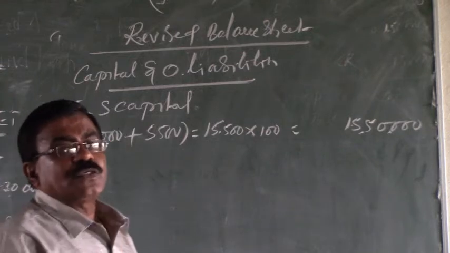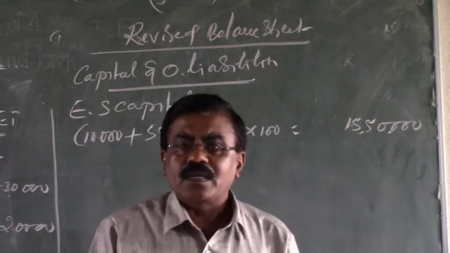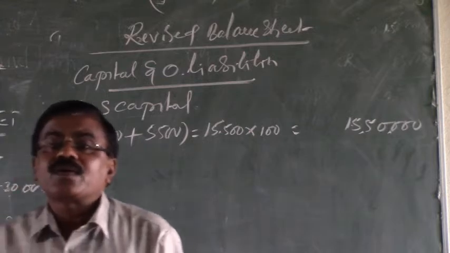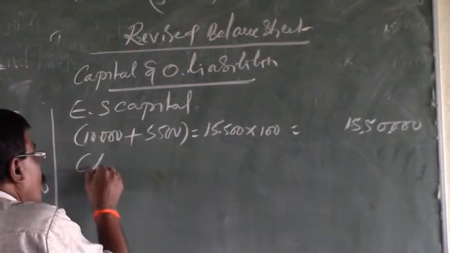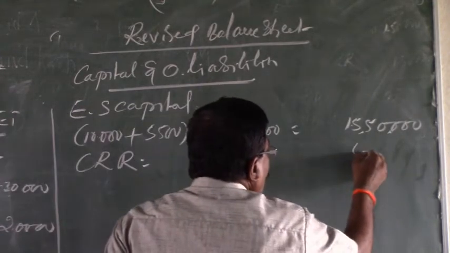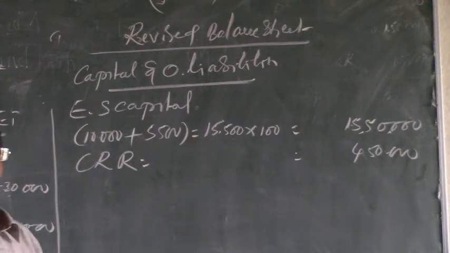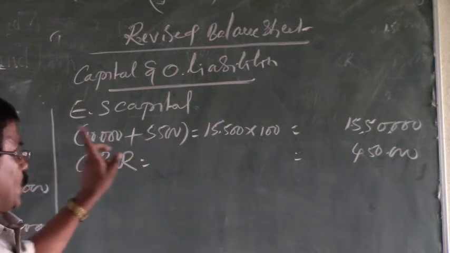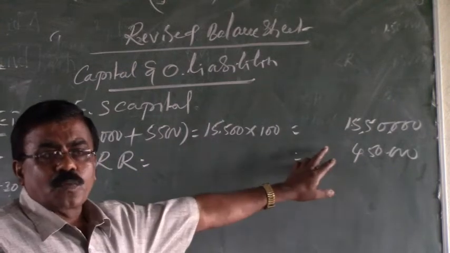So next, reserve fund. Reserve fund cannot be shown, and also the P&L account. Both the divisible profits cannot be shown in the revised balance sheet, because the amounts appearing in the reserve fund as well as in the P&L account were already used for the arrangement of CRR. Therefore, in the place of reserve fund and the P&L account, we have to bring a new account called CRR. The amount transferred to the CRR as per the valuation is 4,50,000 rupees. Both the reserve fund and P&L account are completely transferred to the capital redemption reserve. Therefore, they are replaced by the capital redemption reserve worth rupees 4,50,000.